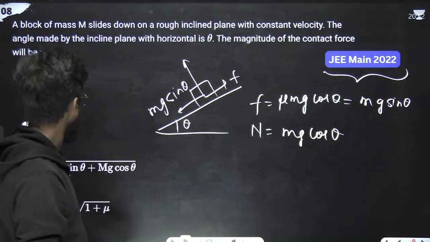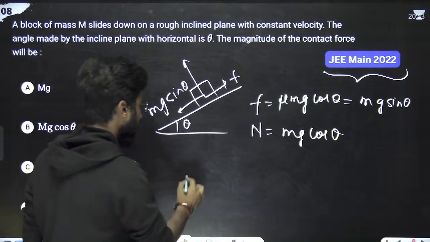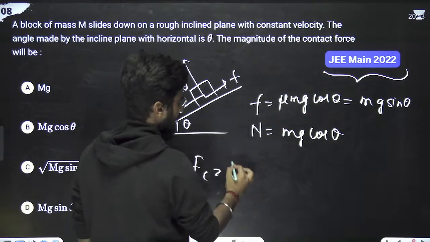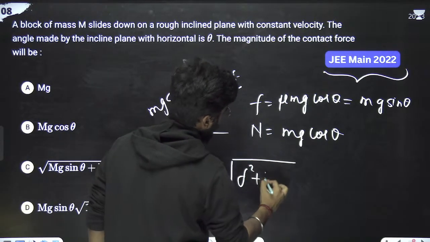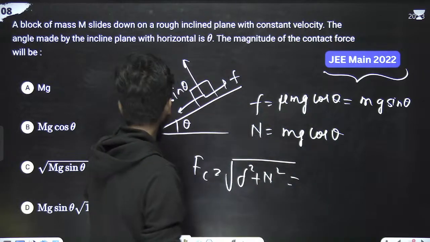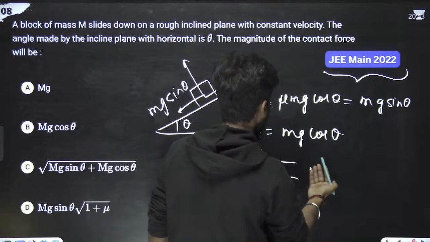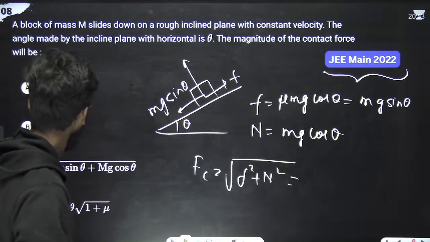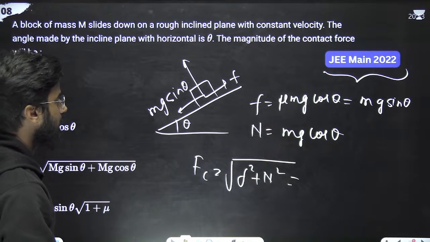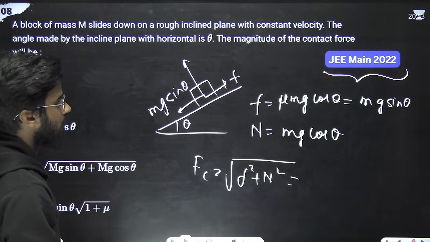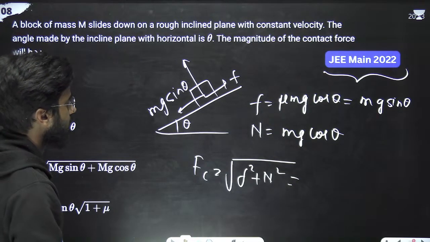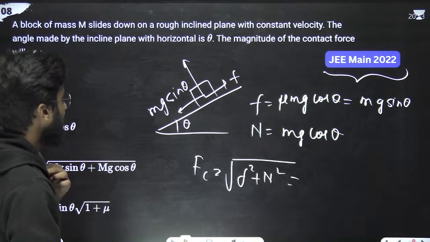So we have to write the contact force. Contact force equals under root f square plus n square. F is mu mg cos theta, and also mg sin theta, right?